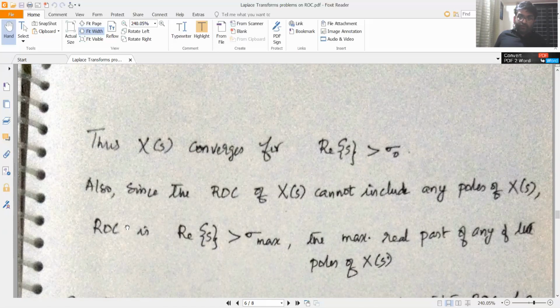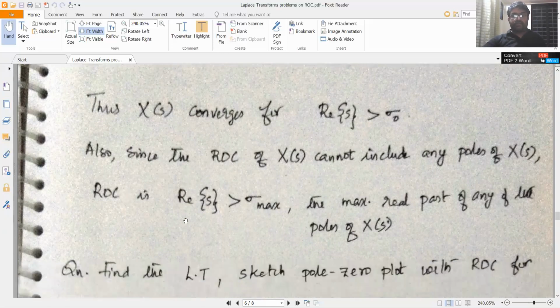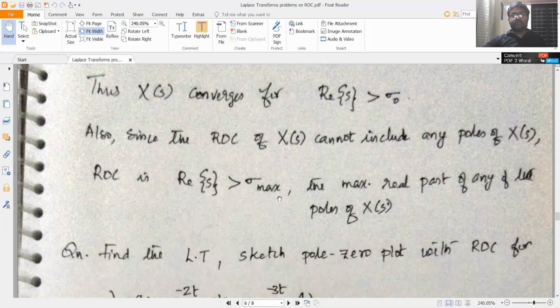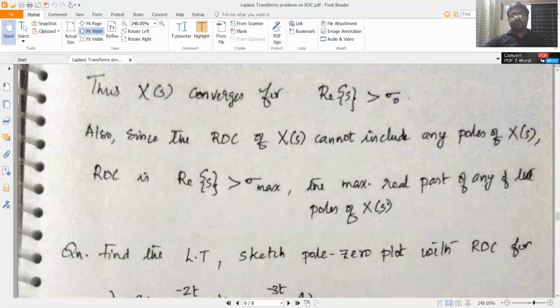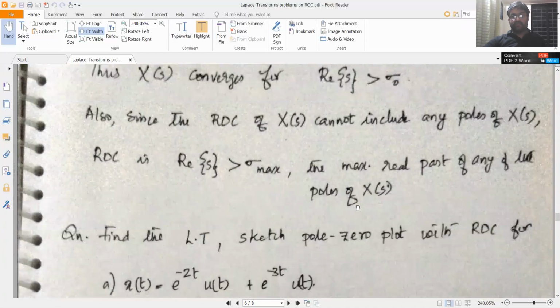Now, given this sigma max, X(s) can converge only to the right side of sigma max. So the ROC is real part of s greater than sigma max, the maximum real part of any of the poles of X(s). A similar proof can be thought of for the left-sided sequence as well.